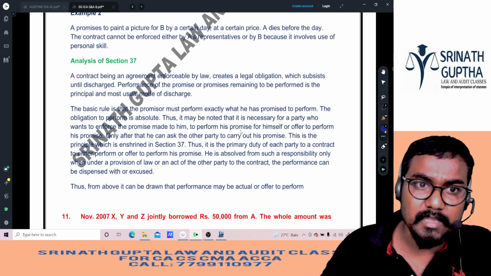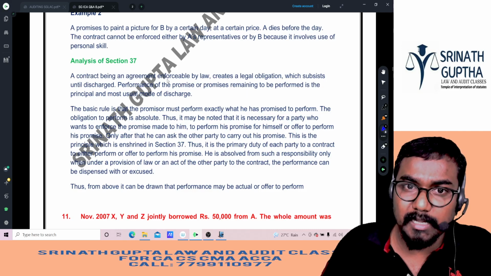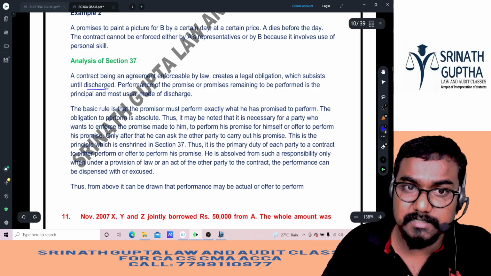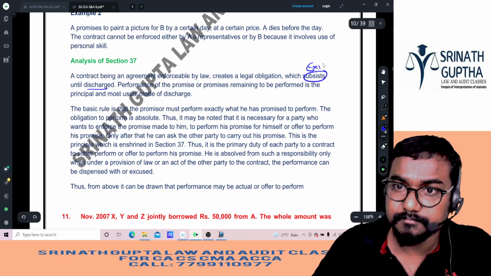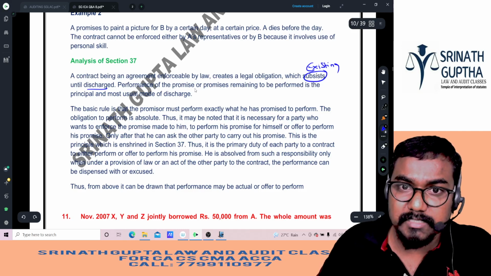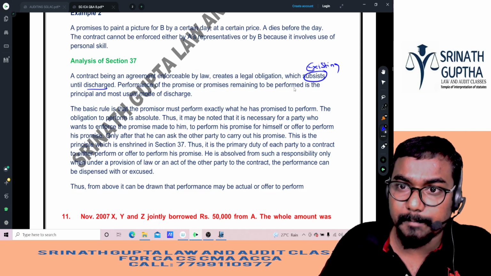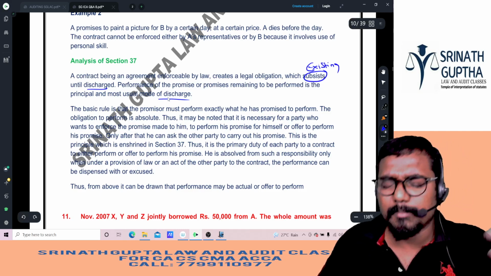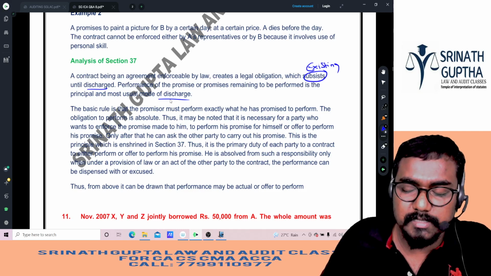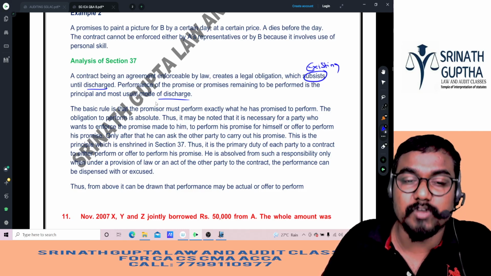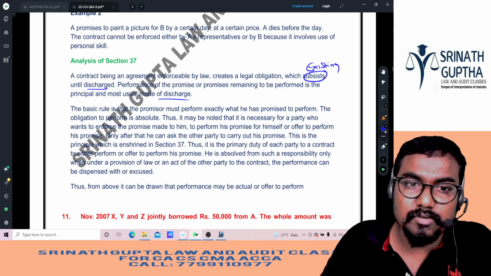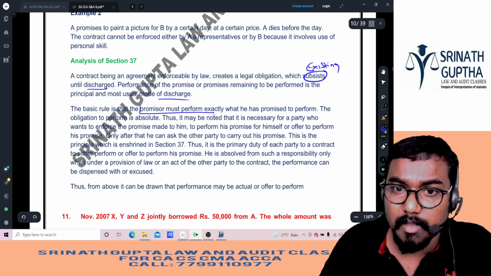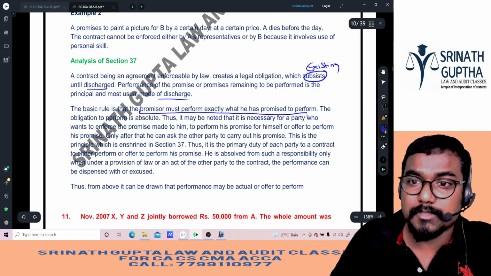Analysis of Section 37. According to it, a contract being an agreement enforceable by law creates a legal obligation which subsists until it is discharged. Subsist means exist. The performance of the promise or promises remaining to be performed is the principal and most usual way of discharge. Generally, both the parties have to perform their respective duties. That is the actual performance by both the parties. So the basic rule is that the promisor must perform exactly what he promised to perform.